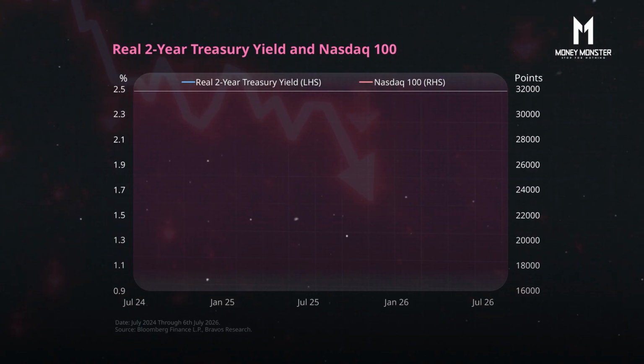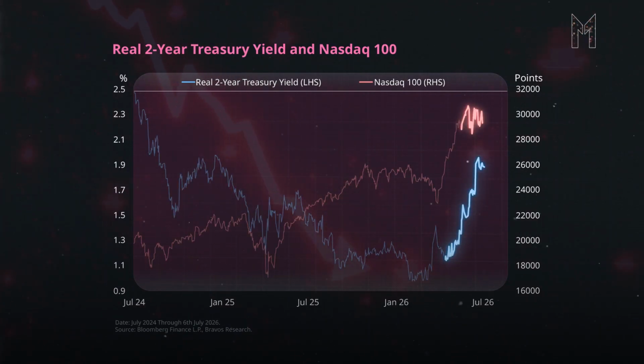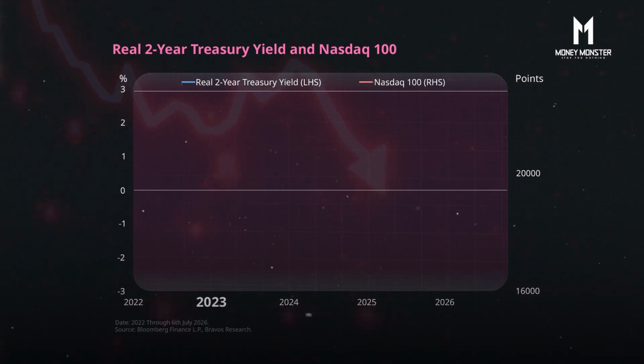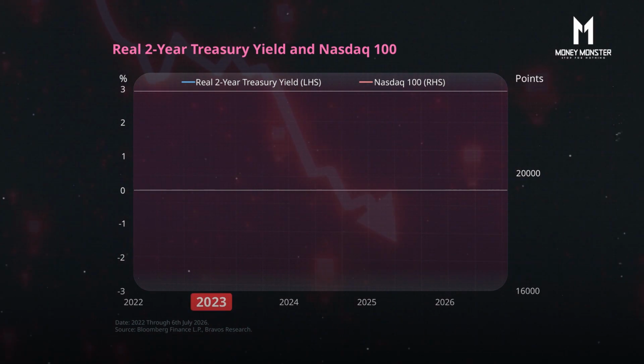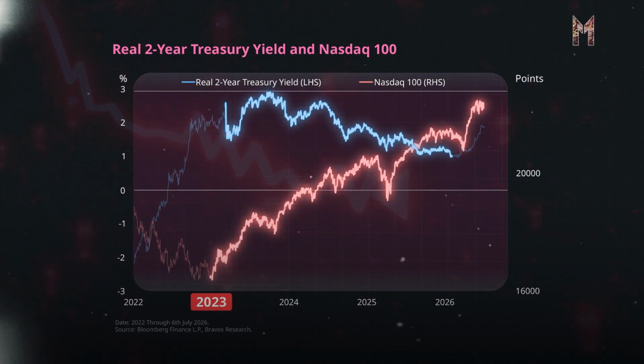Now compare that to the NASDAQ, where most hyperscalers are. Ever since 2026 began, the Fed hasn't lowered interest rates. Interest rates look set to rise. The NASDAQ AI isn't booming as expected. It's just moving sideways. But if we look at the big picture of the NASDAQ together with the US two-year Treasury yield historically, going back to around 2023, which was after the interest rate hikes were done, you'll see that the NASDAQ has been booming for a long stretch from 2023 all the way up to now. Because the yield on the US two-year Treasury bond has gone down throughout that entire period.